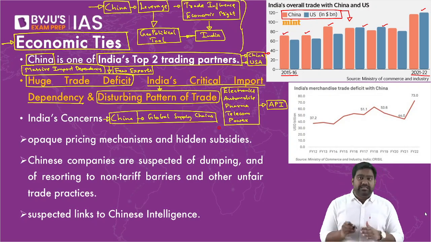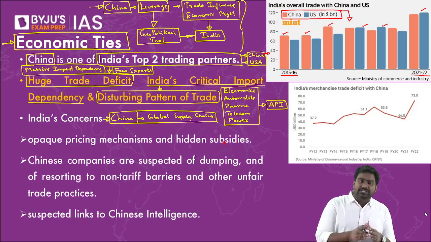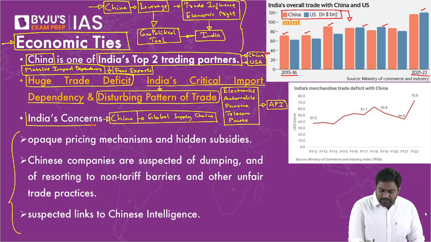India especially is very, very serious about building its own capabilities in the future. And we work closely with like-minded countries such as Japan, Australia, US, European countries. We're working with all of them to create supply chains that are resilient, that are not entirely dependent on just one country like China. Is that clear? So there are many problems we have with the trade equation. There are many concerns that India has raised.